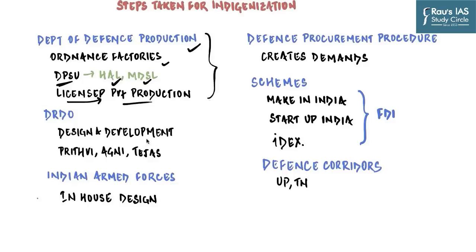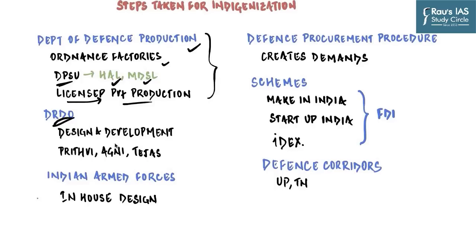So it's not like a development of new technology, but production based on already existing technology purchased on license from a foreign vendor. Then we have a lot of defense PSUs, for example, HAL, MDSL. Also recently, government has started issuing licenses to the private sector players for the production of minor arms. So this is mainly as far as the production is concerned.